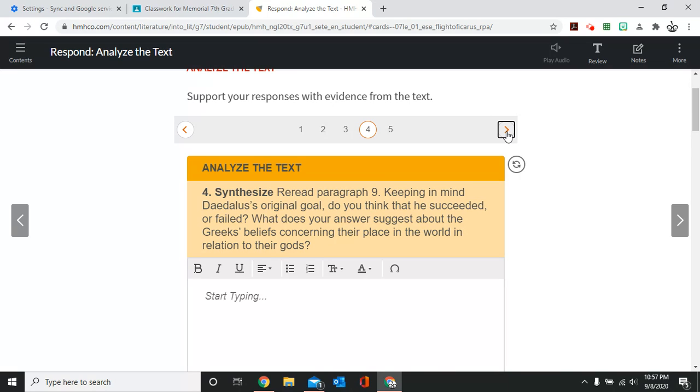Okay, and we have evidence of that where he says his victory over the air was bitter to him because he lost a son. So this really does suggest how the Greeks believed that humans need to know their place in the world. They are not gods. Again, this is the Greeks' belief.